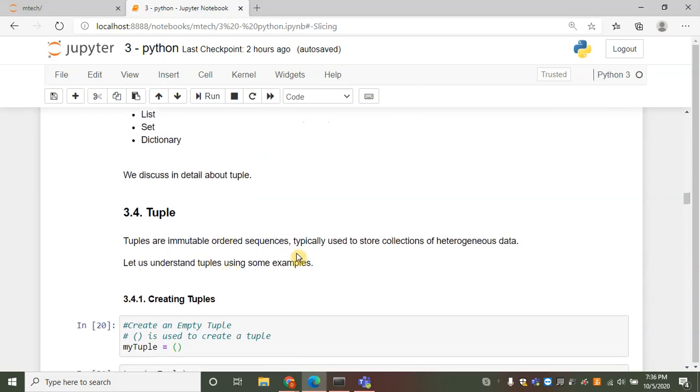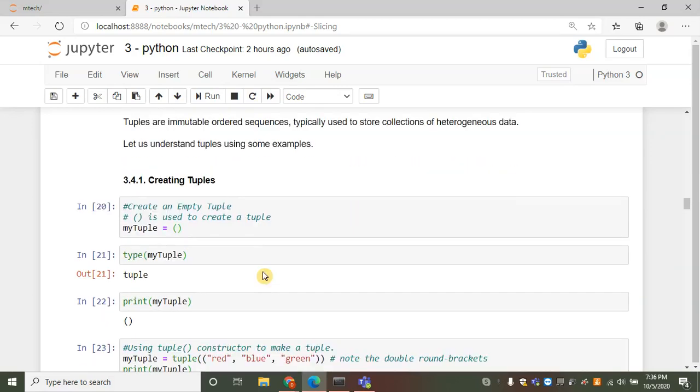Tuple. Tuples are immutable ordered sequences, typically used to store collections of heterogeneous data. What is heterogeneous data? Heterogeneous data is data that consists of different types. Let us understand tuples using some examples. Start with knowing how to create tuples.